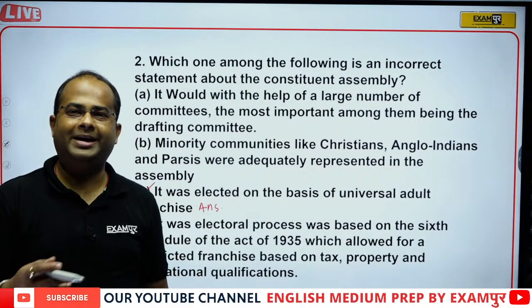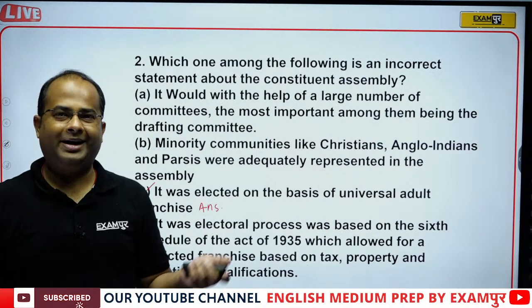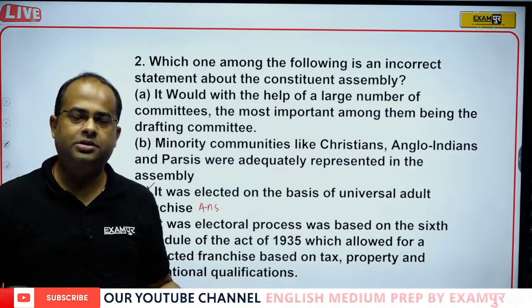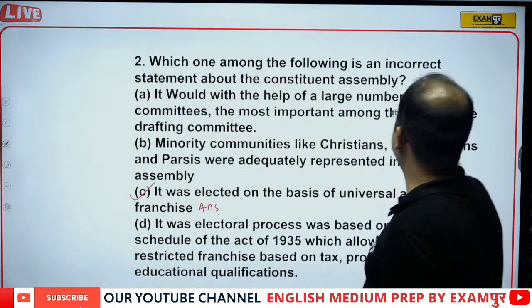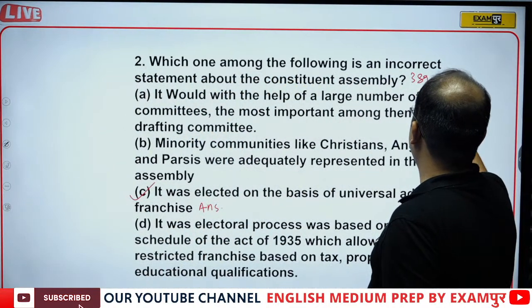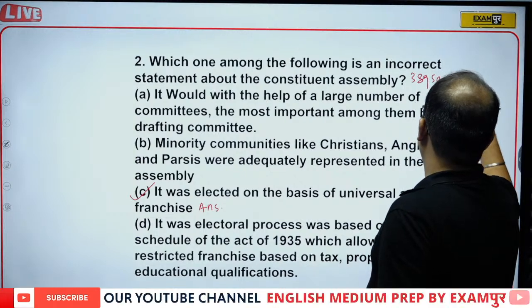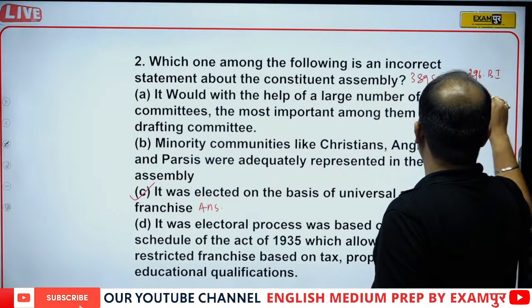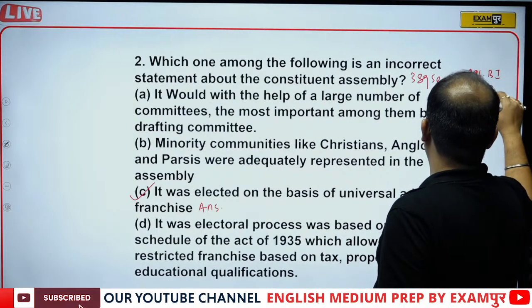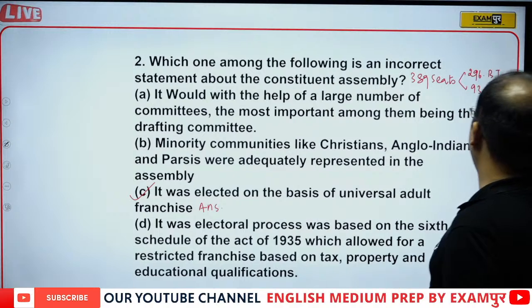And it was a completely indirect election on 296 seats, although 93 seats were reserved for the princely states. So, in total the Constituent Assembly had 389 seats: 296 were for British India, and 93 were from princely states, and they were nominated.